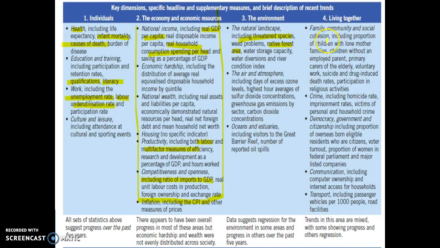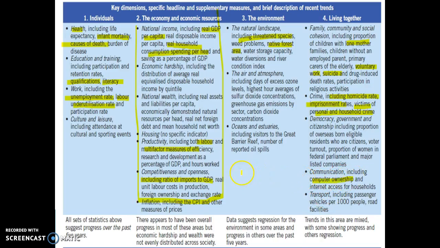And then family cohesion, proportion of children living with a single parent, level of voluntary work that's going on, suicide rates, including homicide rates. You've got victims of personal and household crime. Imprisonment rate's a good one to quote. Okay, and things like communication, like what percentage of society owns a computer.